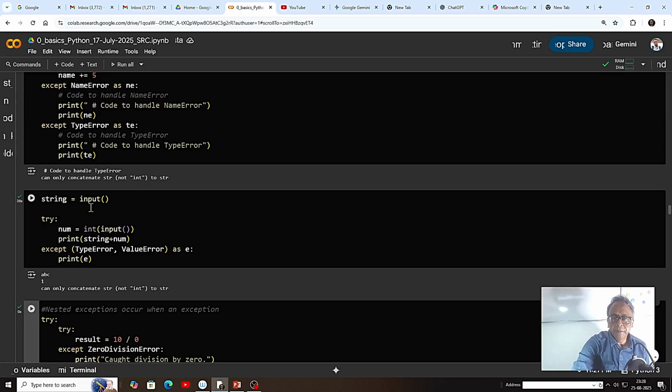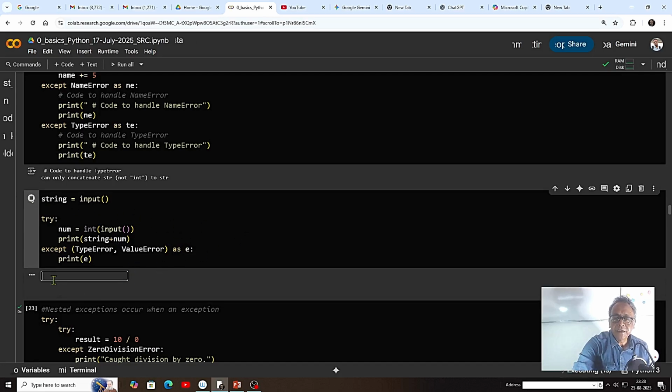Here we see exception handling, like we expect a string from input, and then we want to concatenate the string plus a number without casting the number to a string. So there is a value error. We can check it. First you give a string, say ABC, enter. Then it expects a number. We'll take the number, say 7, and we cannot concatenate it because 7 is a number. So we have to convert this integer to a string. So that is a type error and value error I see. So that is what we can get.